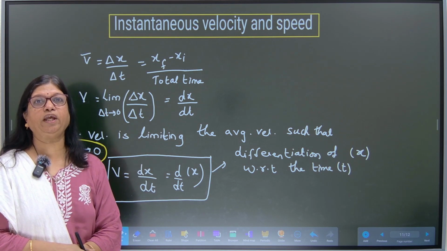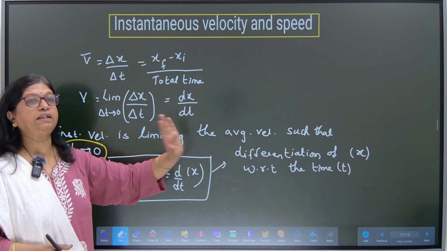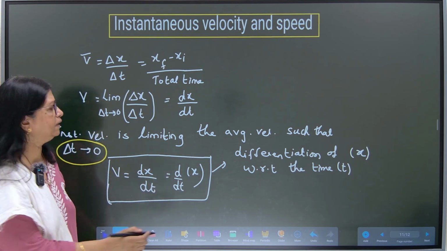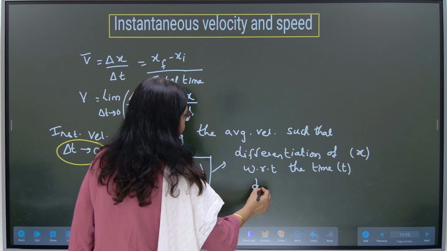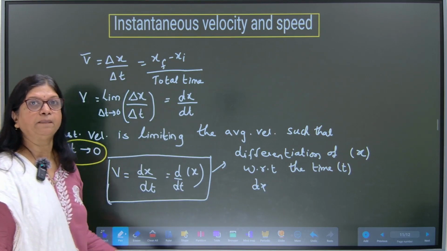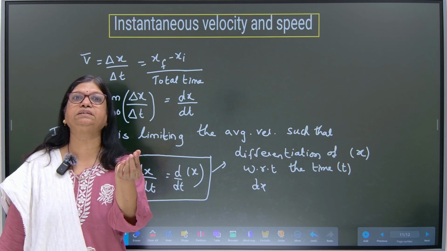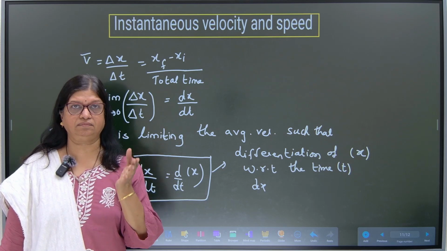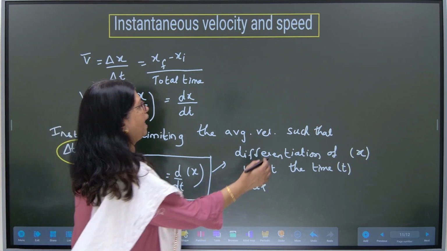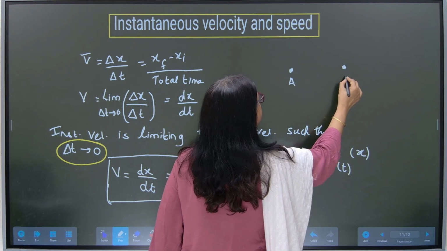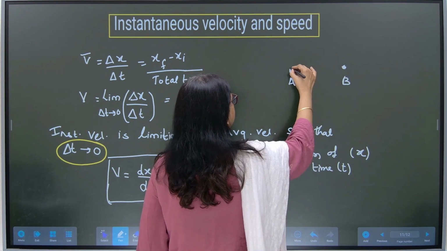Fine? Okay. Now, this is what you have to understand about dx. When I say dx, it again means change in the position itself, but very small. Suppose I have a displacement of the body from A to B by any path.